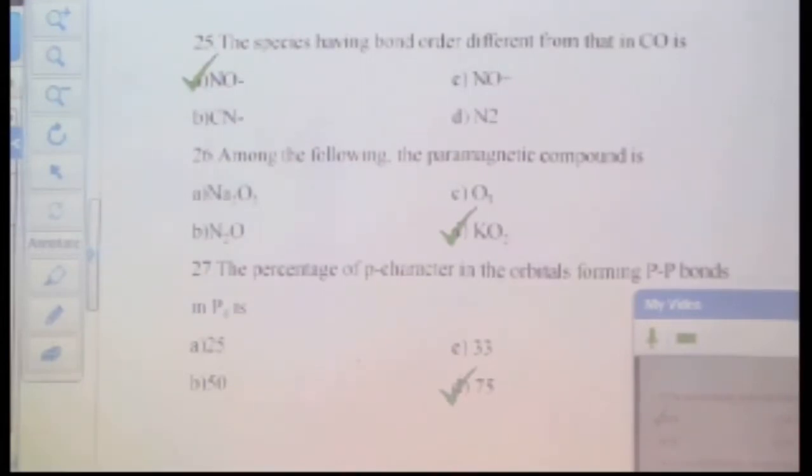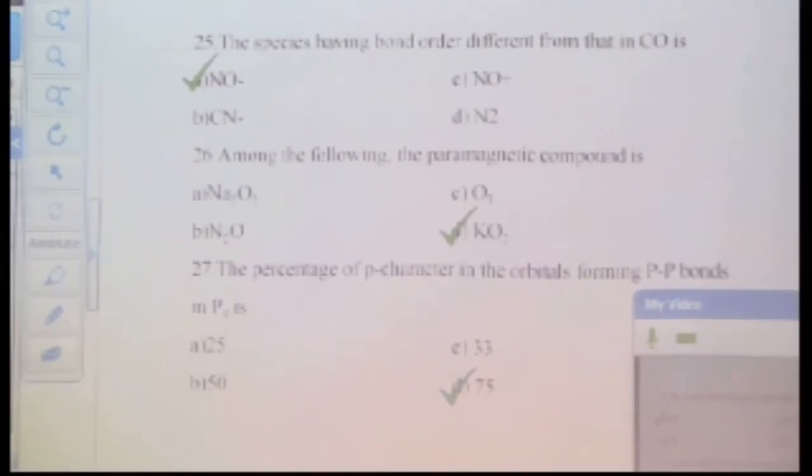Among the following, the paramagnetic compound is, why? Unpaired electron. How would you justify these kinds of compounds? I want the justification. Answers are marked, but you should know the justification, because you would be encountering assertion reason kind of questions also in the AIIMS entrance exam, right? In IIT as well, right? You would also be appearing for IIT.